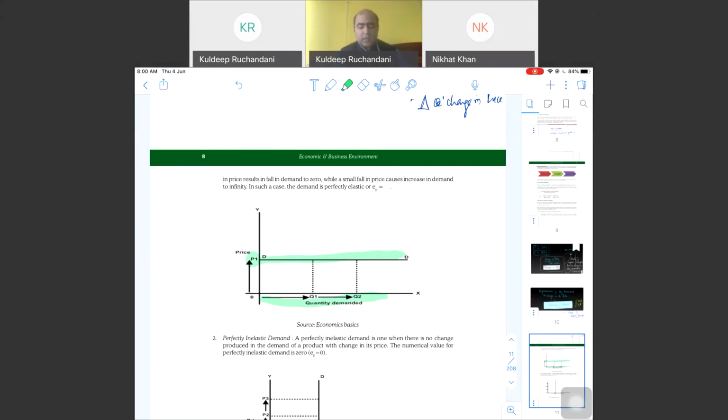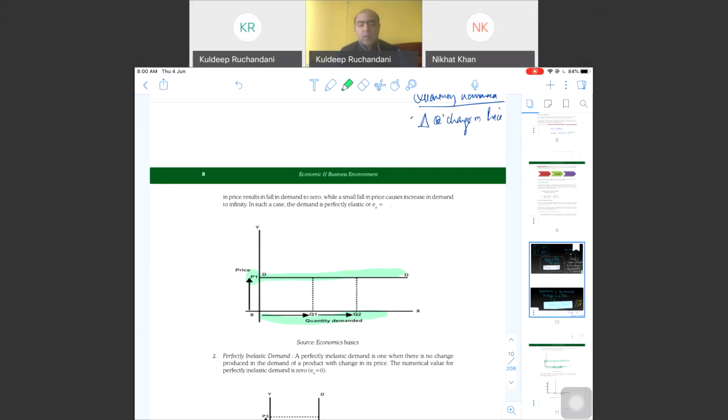Now this is a case where the quantity demanded has increased even though there is very slight change in the price. Very rare to find such examples in the practical world.